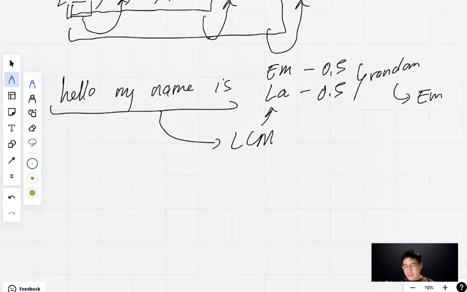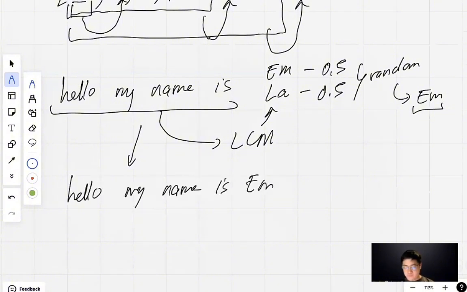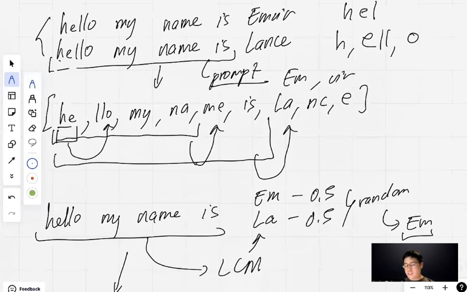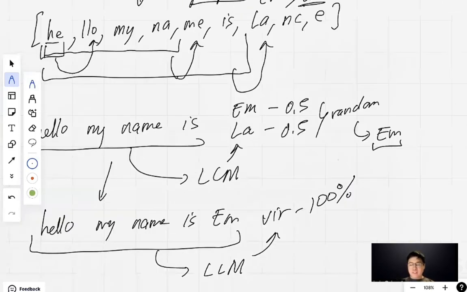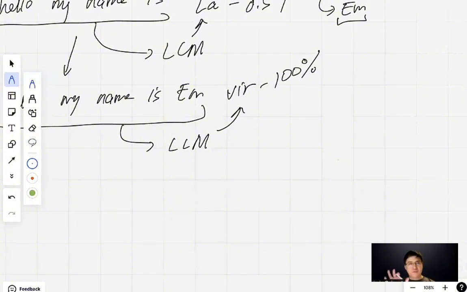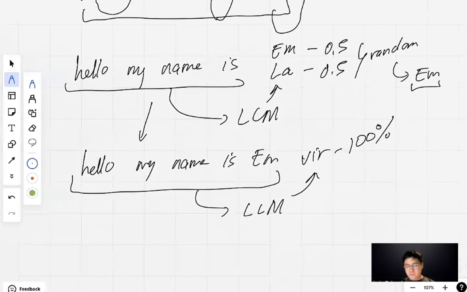Now, ang nangyari, nag-predict siya ng M. So sasabihin niya, hello, my name is, next if you feed kay large language model. Ano yung next? Because ito yung nakita niya sa dataset. Ano yung probability? 100%. Kasi sa dataset eh. Na nag-work si large language model. Process of predicting and then inputting the prediction to create a new prompt, longer prompt. Diba? From this prediction, let's say M. Then binalik na here.